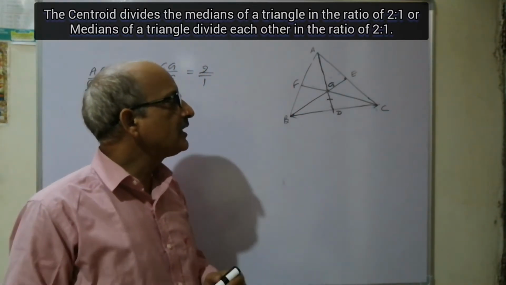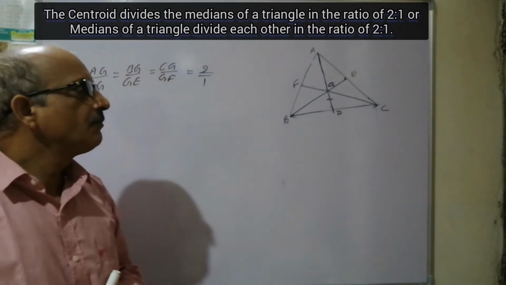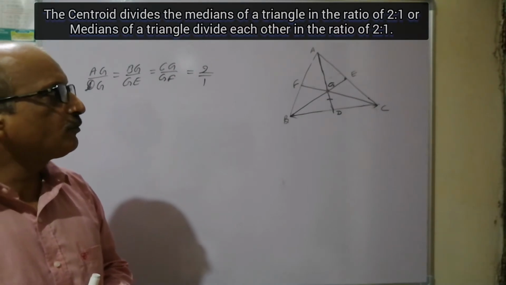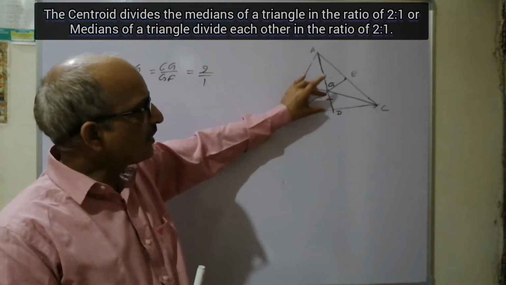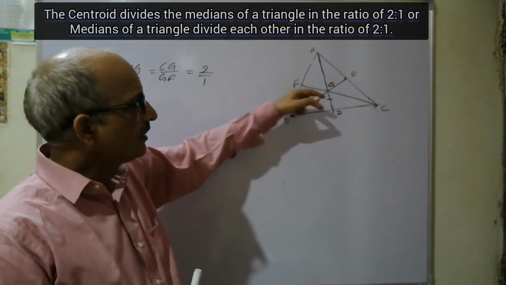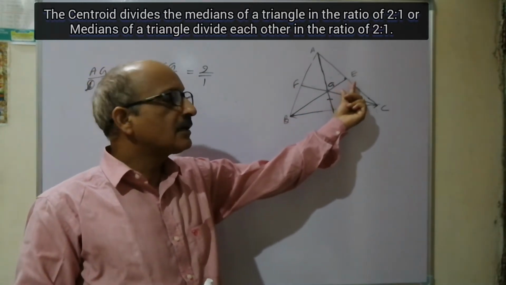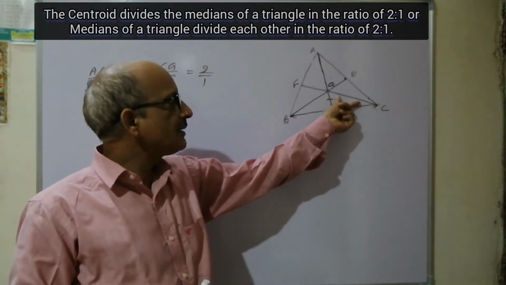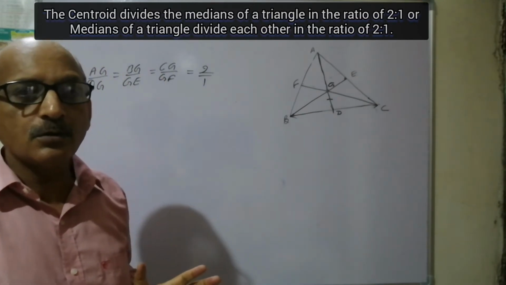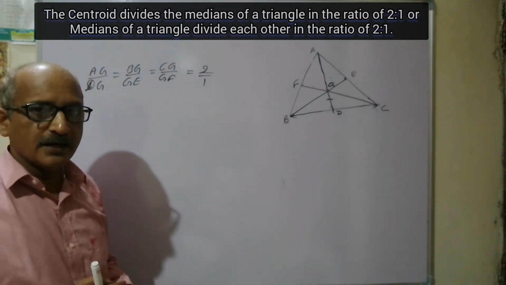Now this point G divides AD, BE, CF in the ratio of 2:1. In other words, AG upon GD is equal to 2:1, BG upon GE is equal to 2:1, CG upon FG is also equal to 2:1. That is to be proved by us here.